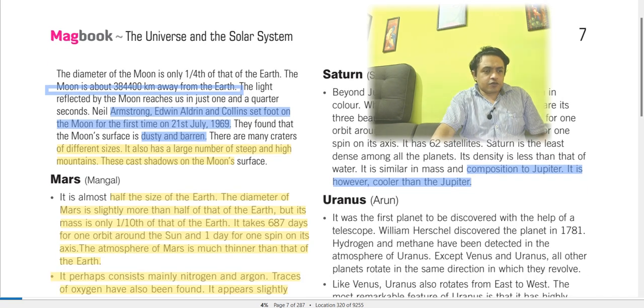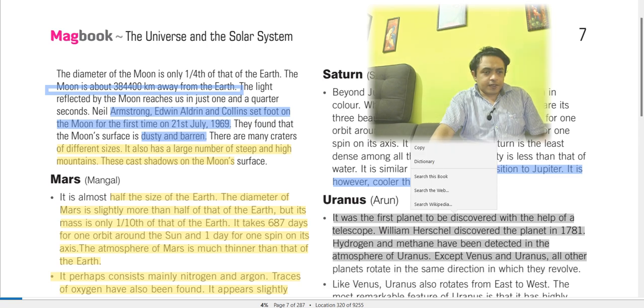Now it is Uranus. It was the first planet to be discovered with the help of a telescope. William Herschel discovered the planet in 1781. Hydrogen and methane have been detected in the atmosphere of Uranus.